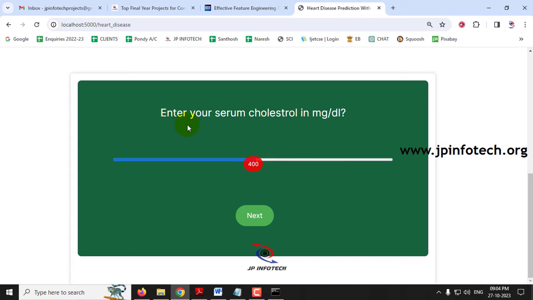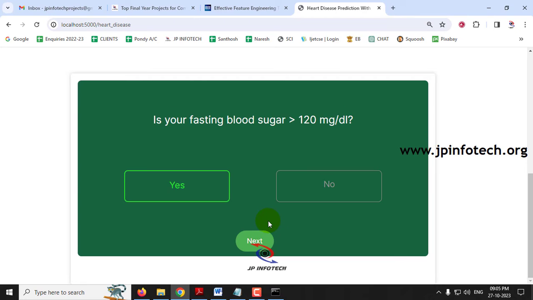The next one is, enter your serum cholesterol in mg/dl. In my case I'll enter my value as 212. This is the value I need to enter, and then click next. Is your fasting blood sugar greater than 120 mg/dl? In my case I'll give no and click next.